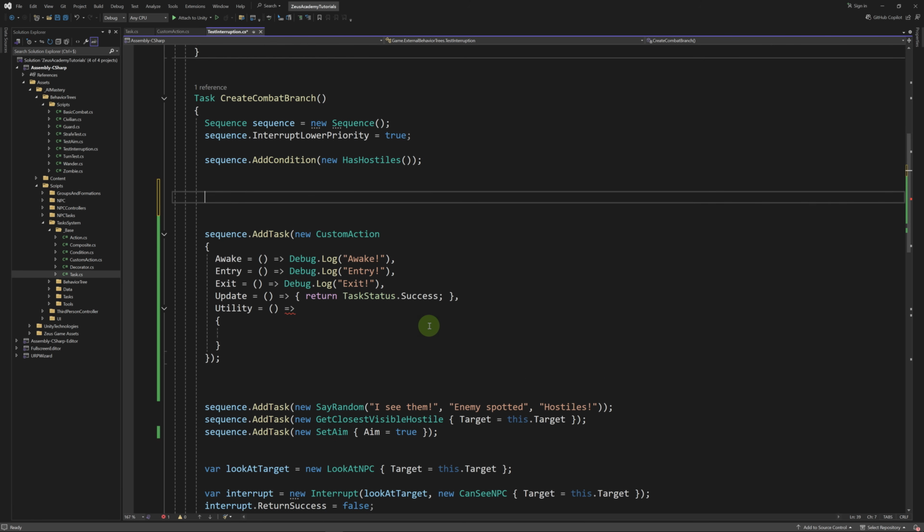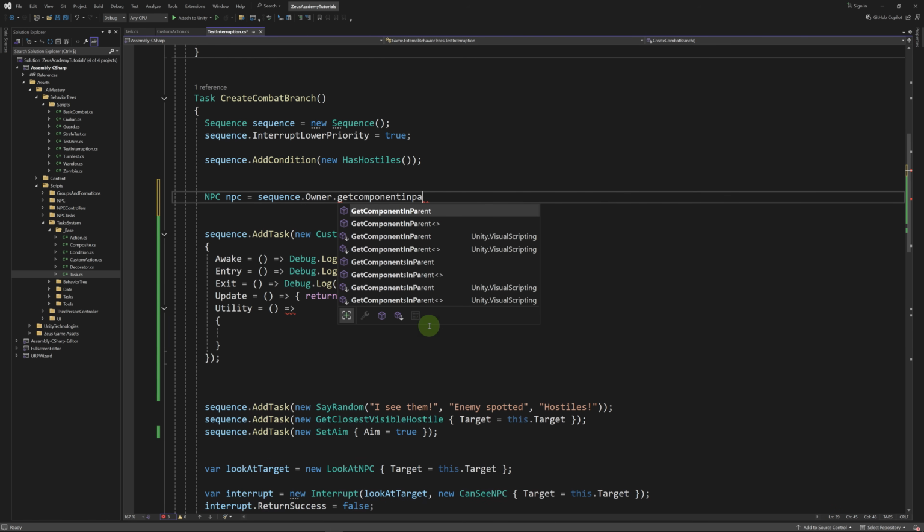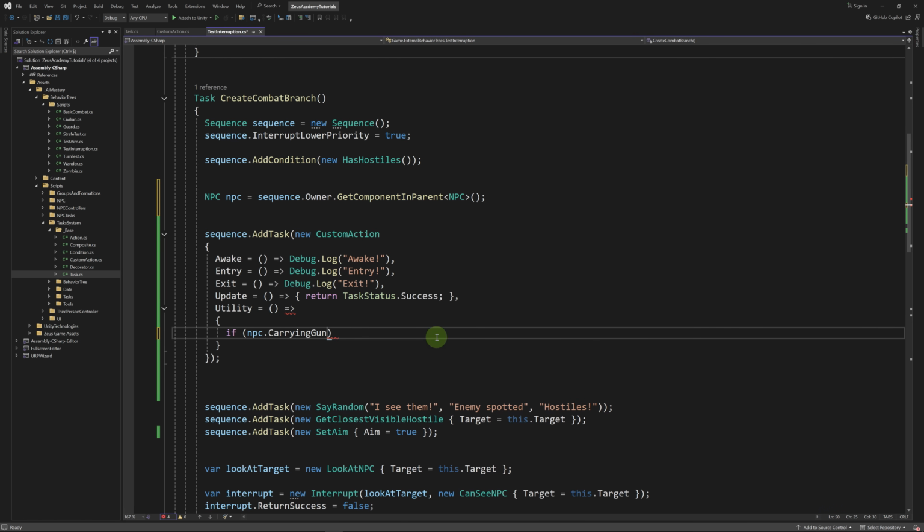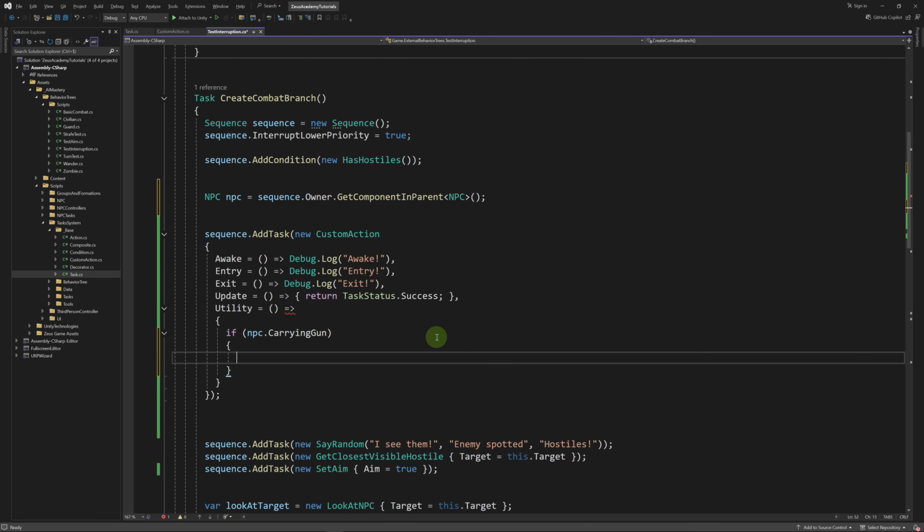Or we can get it in here. So let's get the NPC. Let's get it from the sequence. Sequence owner get component in parent NPC. Then we can use the NPC right here. If NPC carrying gun, let's return a value of 5, for example.